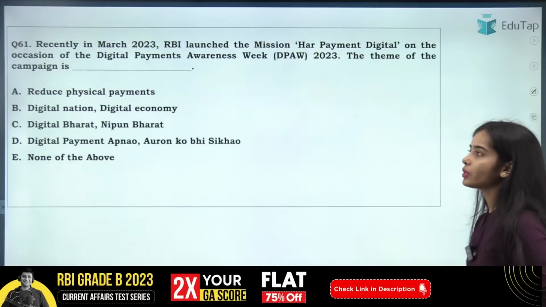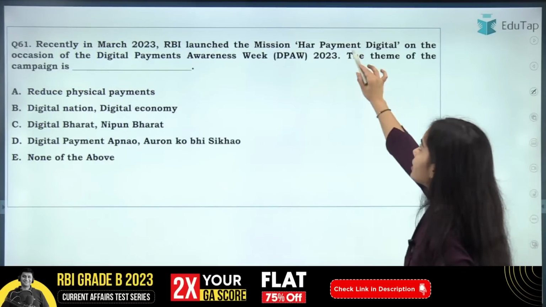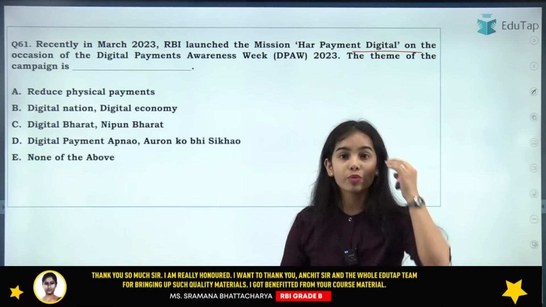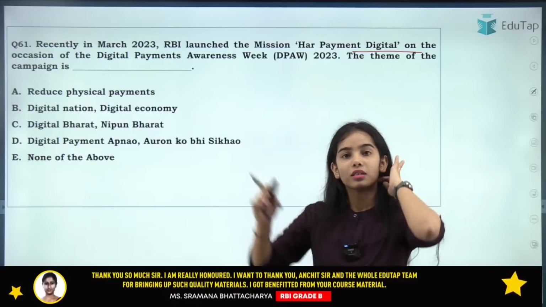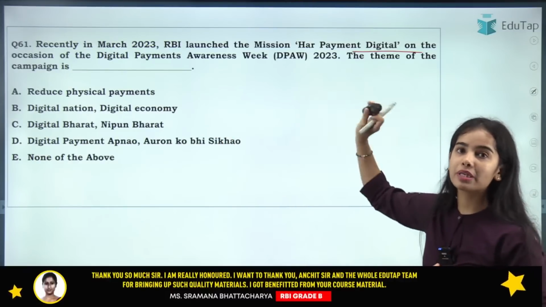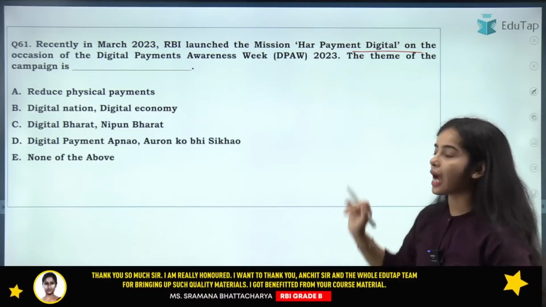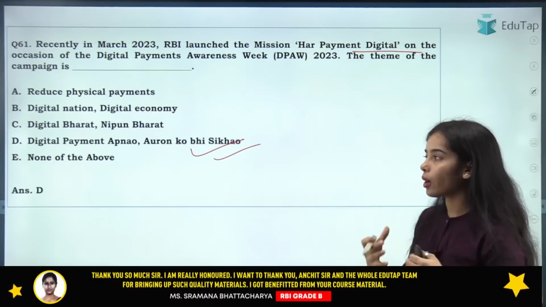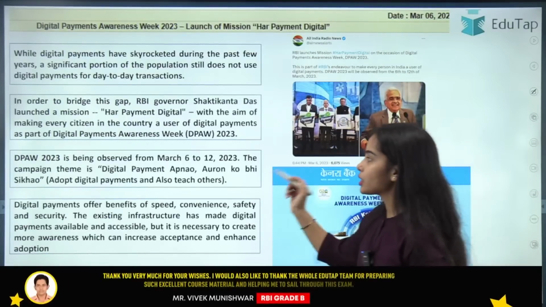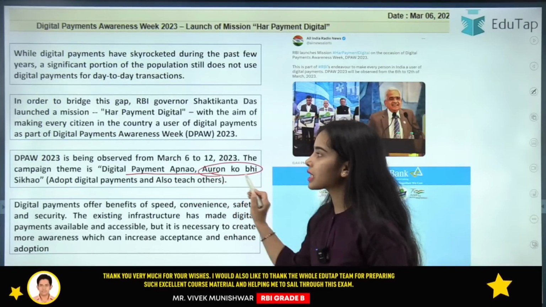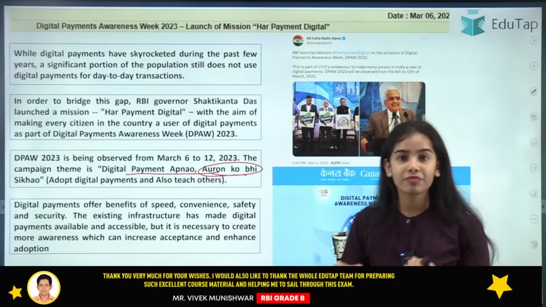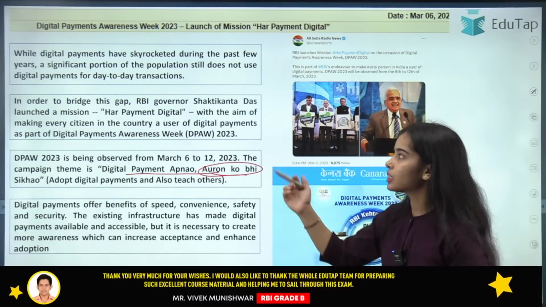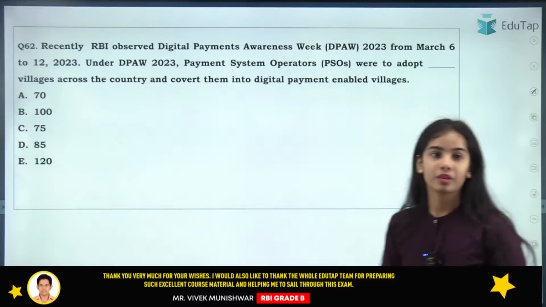Okay, now coming to the next question, that is the Har Payment Digital. It is the mission that was launched under the Digital Payments Awareness Week. The theme of the campaign is what? It is Digital Payment Apnao Auron ko bhi Sikhao, that is, adopt digital payments and teach others also. This is the Digital Payment Awareness Week that was conducted by the Reserve Bank of India. Okay, so this was in the Har Payment Digital.